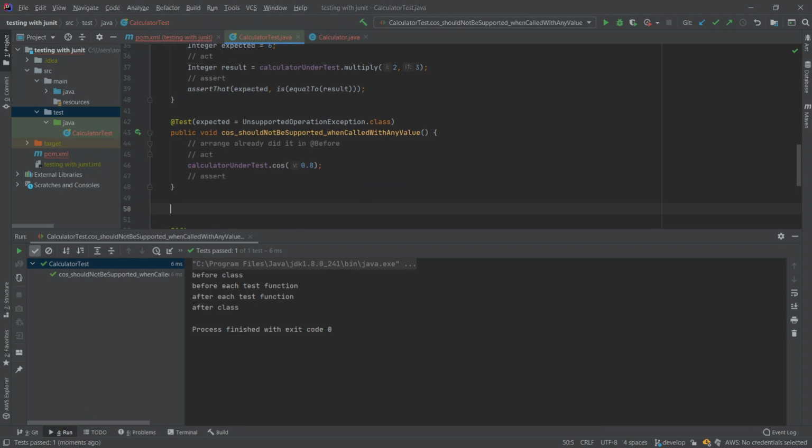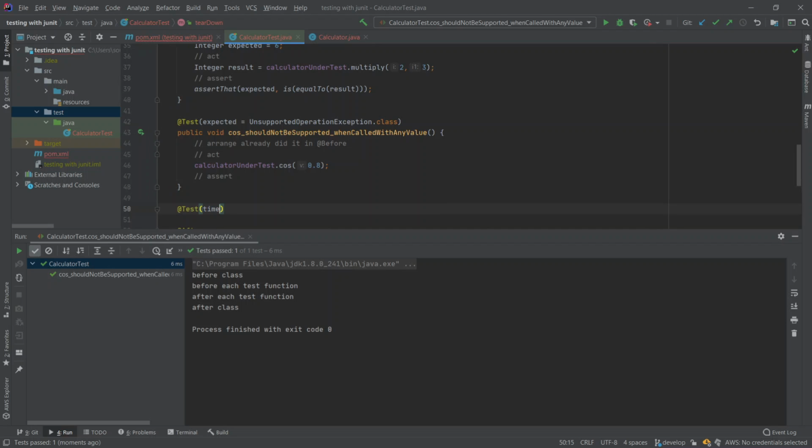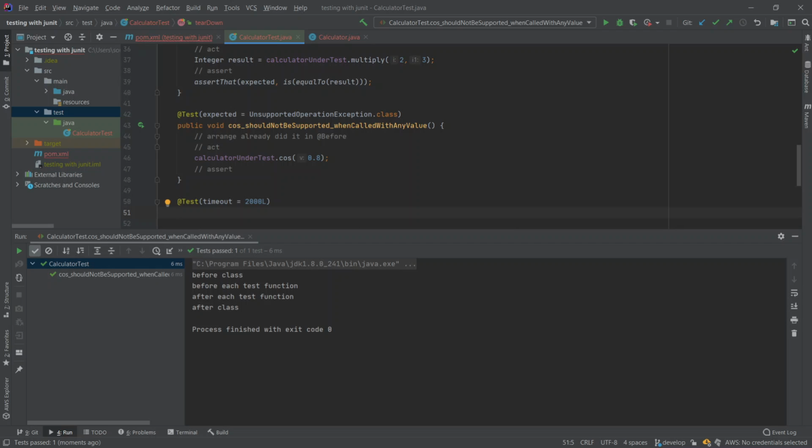And the second functionality that we can set is the timeout actually. We have this timeout, we can set it in milliseconds, which is 2000 milliseconds. It's 2 seconds. And let's make a function here. We can name it slow calculation. This one should take reasonably long when called.